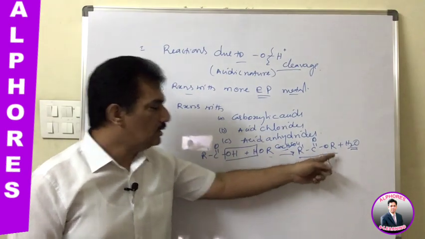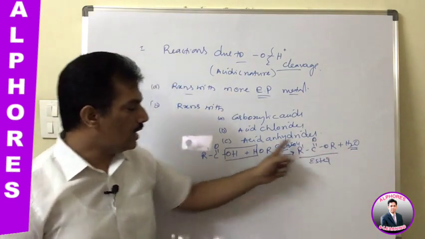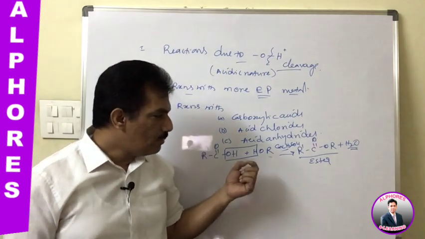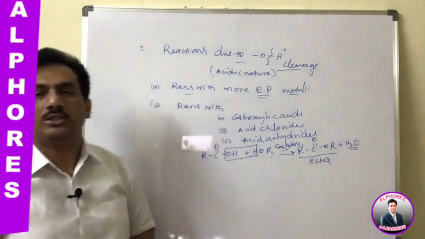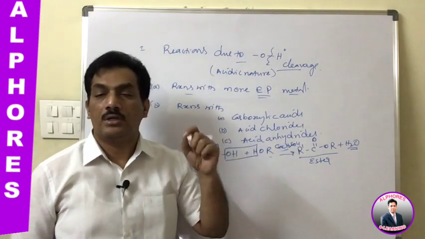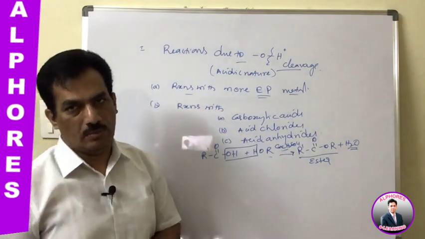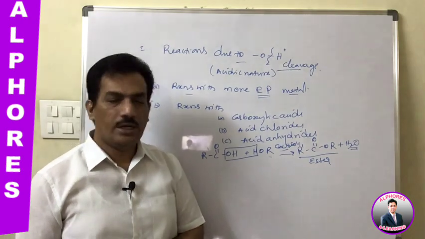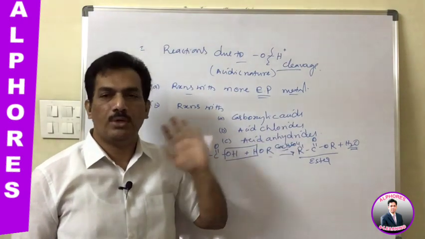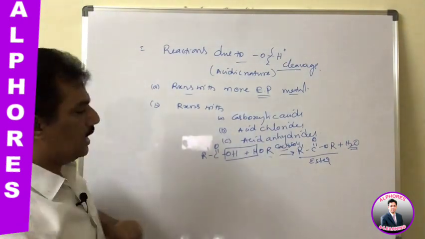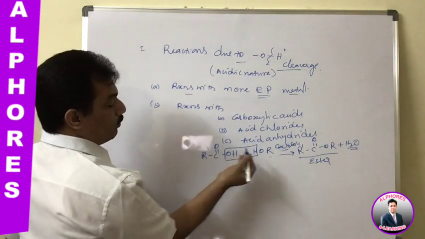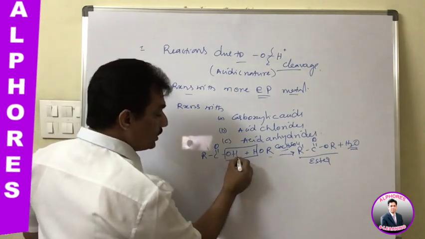These two react and give back acid and alcohol. So to prevent the backward reaction, we carry out this reaction of acid with alcohol in the presence of a little concentrated H2SO4, which is useful in removing the water whenever it is formed in the reaction. Clear?